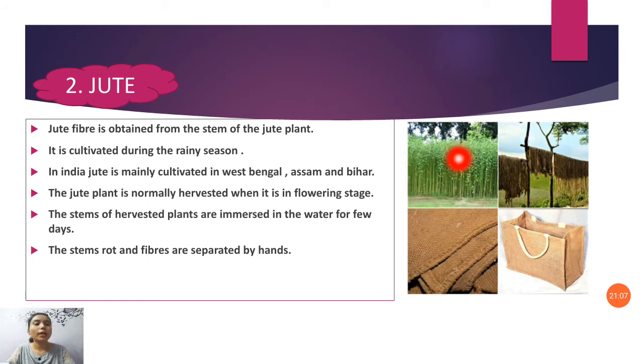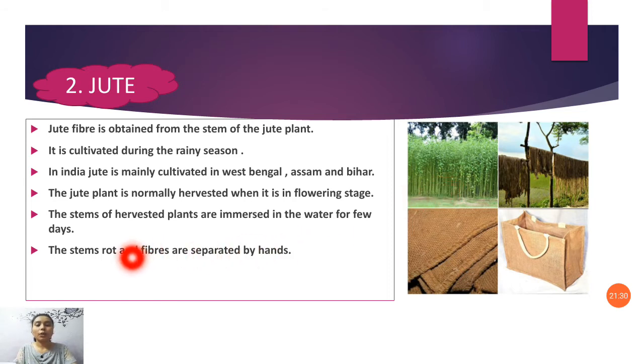The stem, root and fiber are separated by hand. After a few days, we take the plants from the water and separate the stem, root and fibers.